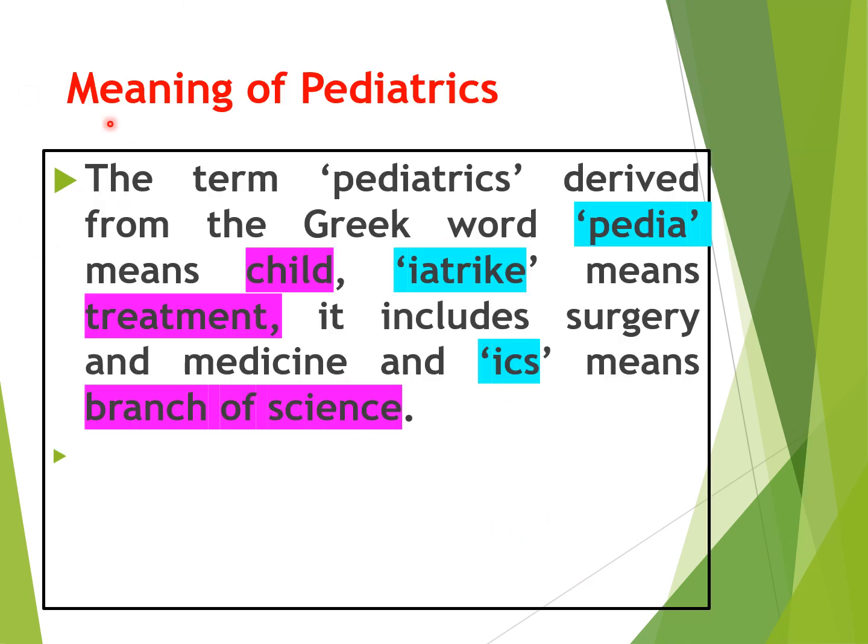Next we will see the meaning of pediatrics. The term pediatrics is derived from Greek words. It combines 3 words: pedia, iatric and ex. Pedia means child, iatric means treatment. This treatment includes both surgery and medicine. Ex means branch of science. So the meaning is the department which takes care of children's both medical and surgical problems.